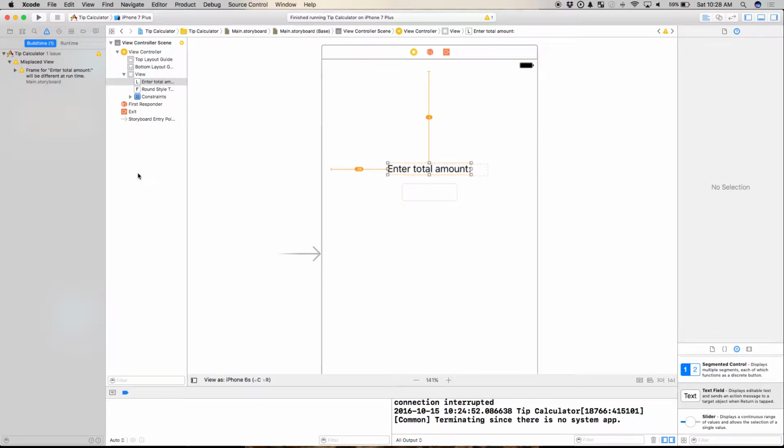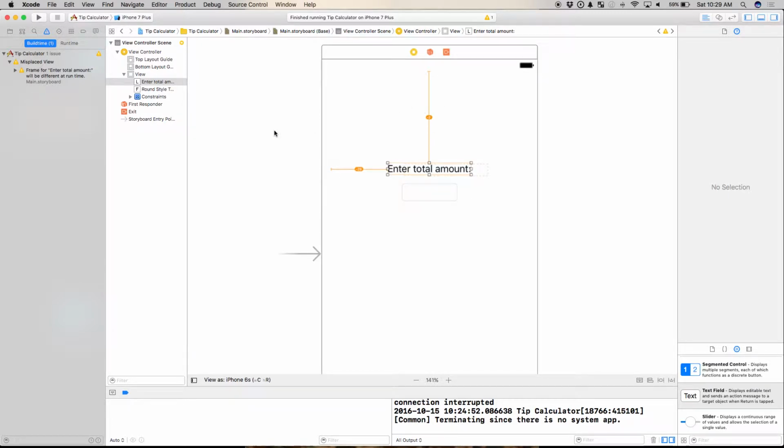Here's what Xcode is saying to us. It said, hey, you told me that you want exactly this much space with a constraint, and you want exactly this much space with a constraint. And you can see there's little tiny numbers in here, -29, -2. What it's saying is, you told me to have this much space, but then you moved something. So when you run it, it's going to go back to what that constraint is, and it's going to look weird. Basically it's saying what you see right here is not what you will get when you build it.